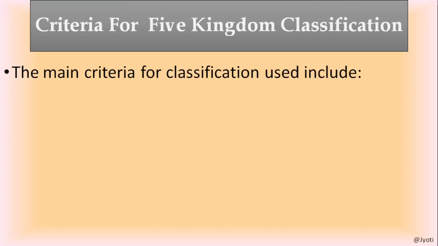Now, on what basis did he classify the organisms into five kingdoms? So let us discuss the criteria or basis of five kingdom classification. The main criterion used by Whittaker is the cell structure.